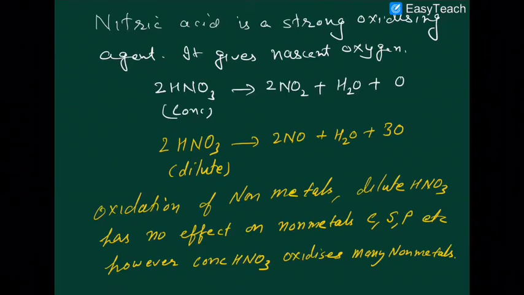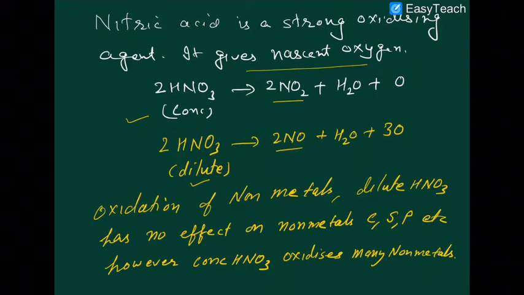Today we will discuss the remaining part of the nitric acid and phosphine. Nitric acid is a very strong oxidizing agent as it gives nascent oxygen. Concentrated nitric acid gives you 2NO2, while dilute will give you what? It will give you nitric oxide. So concentrated nitric acid will give you NO2, while dilute will give you NO.